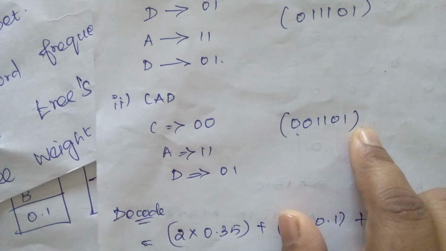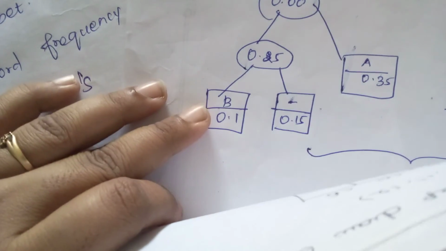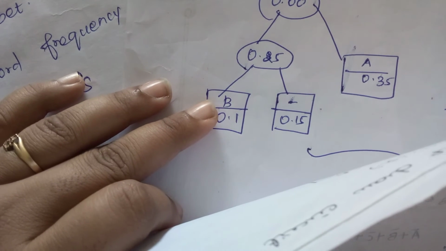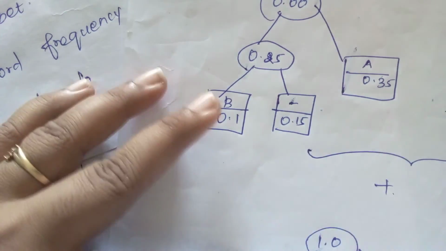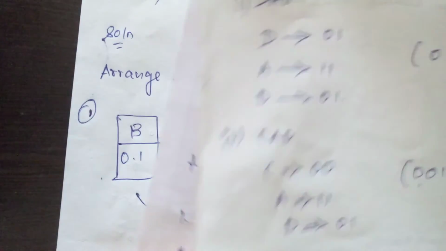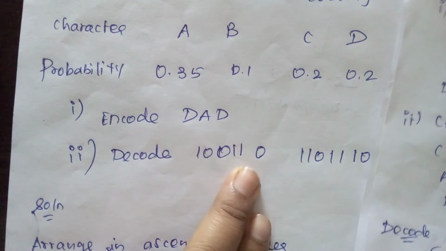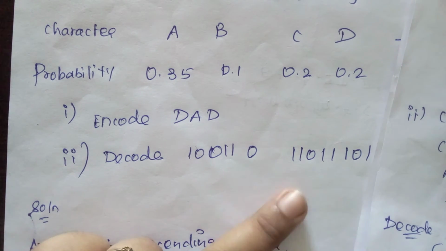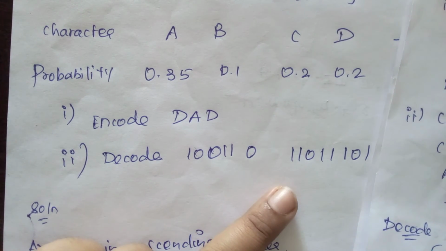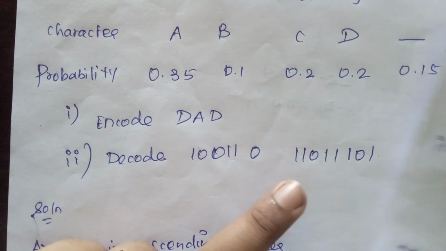And then for decoding, in the question they mention the decode values, like 1 0 0 1 0. They specify the prefix codes. How can we decode these values? It means we are going to find which character is suitable for each code. Let's see.